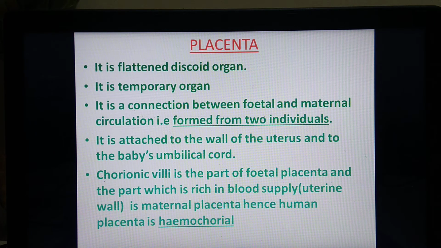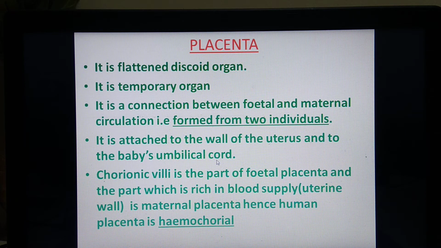Pregnancy we have studied. Now we are going to study about placenta. This placenta is a flat discoid, disc-like organ. Important point: it is a temporary organ formed for a limited period of time, and that's why it is temporary. Then it is formed from 2 individuals, that is from the fetus and from the mother's body. So it has the participation of 2 individuals in its formation. It is found attached to the wall of the uterus and to the baby's umbilical cord.